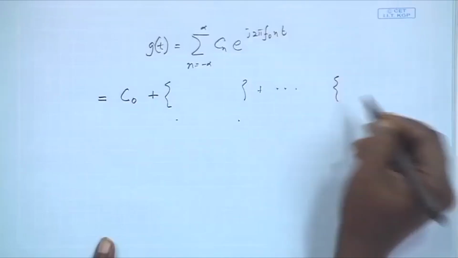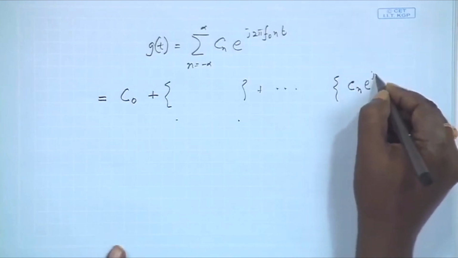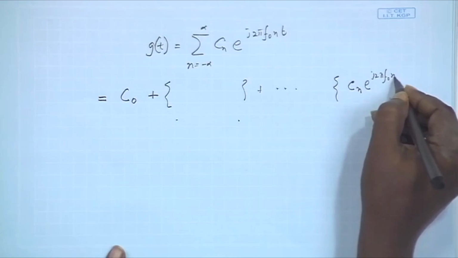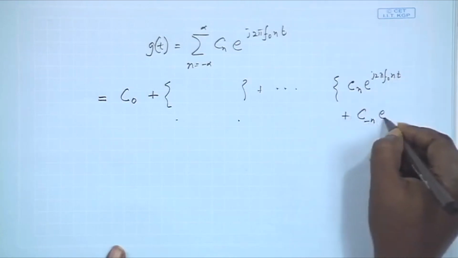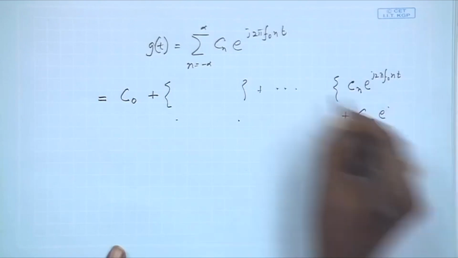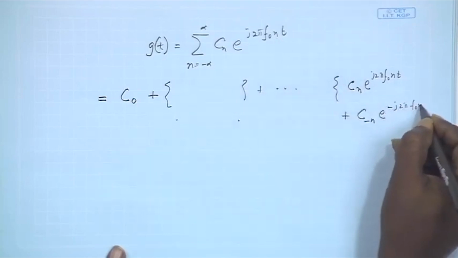So here we will pair C1 and C minus 1, and so on: Cn e to the power j 2 pi f0 n t plus C minus n e to the power minus j 2 pi f0 n t.